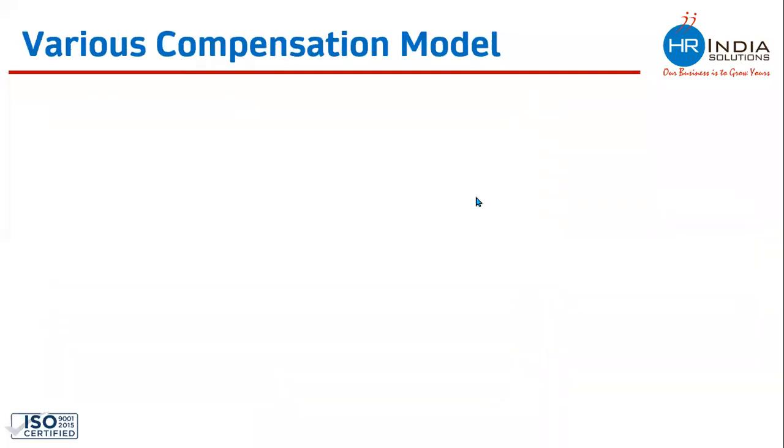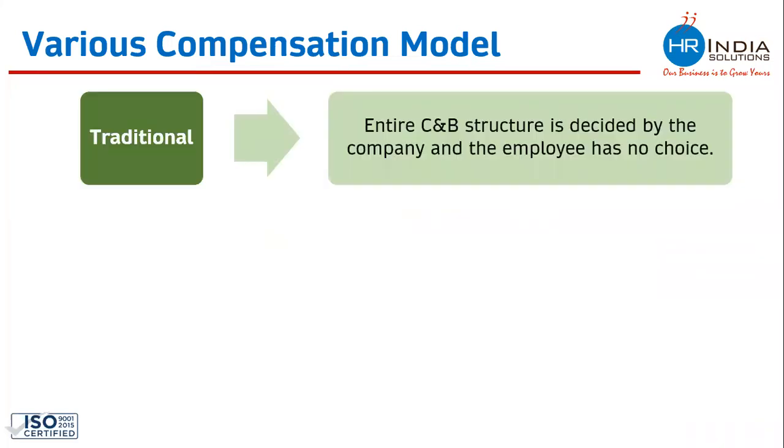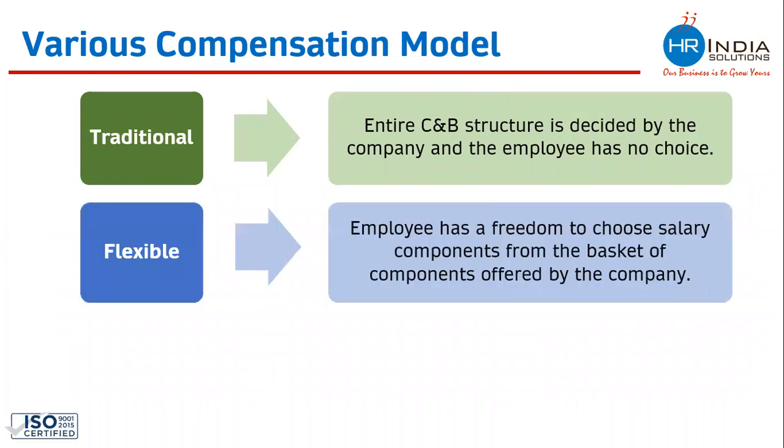Now, once you are going to design the compensation package for any person, there are various compensation models. The very first compensation model is traditional. The traditional model of compensation package is a package in which the entire CTC structure is decided by the company and the employee does not have any choice. The employee cannot decide whatever has been offered or given. The employee has to simply accept that.